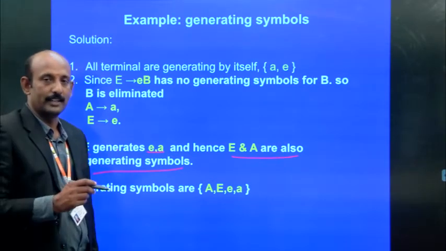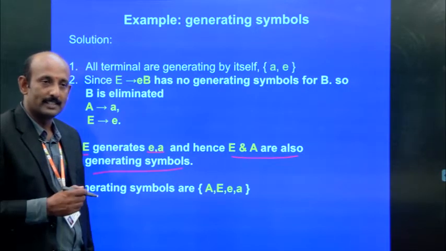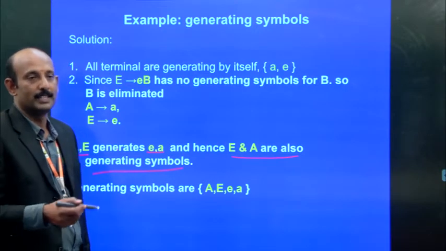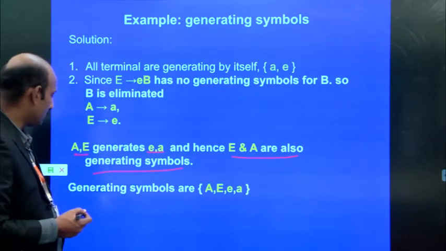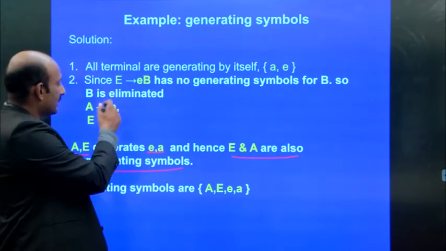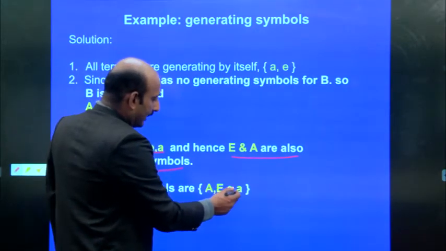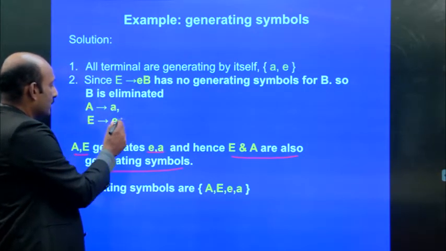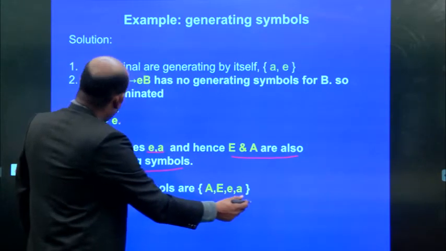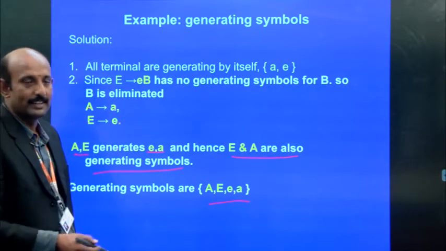If in a production the grammar symbol is generating a terminal, then the left hand side non-terminal also becomes a generating symbol. So for this given grammar, the generating symbols are A and E. That's it. We can write A, E. Likewise, these are called generating symbols.